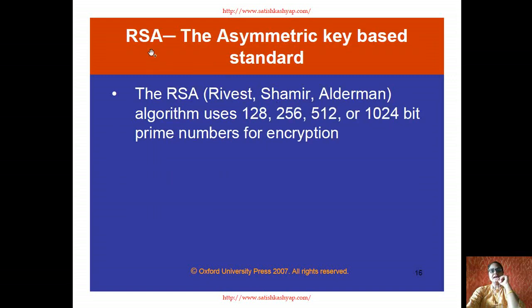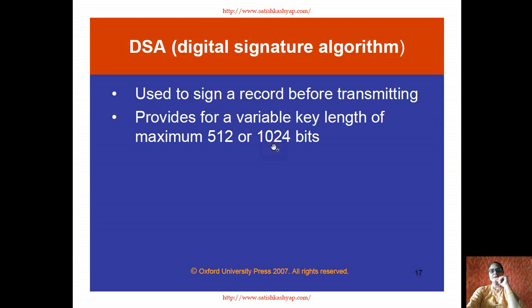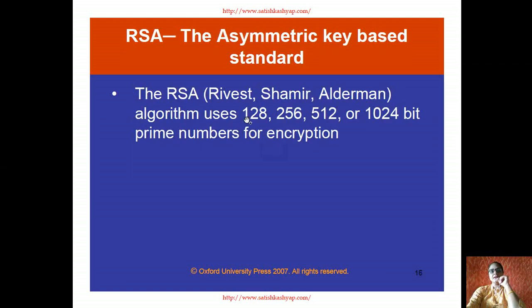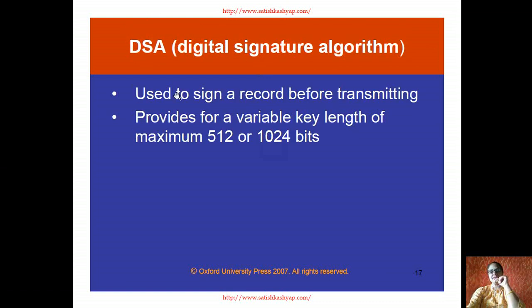Then let's see RSA algorithm, how this RSA algorithm works. The asymmetric key based standard, it uses algorithm which is having 128, 256, 512 and 1024 bit prime numbers for encryption. Okay, if you study the subject called as network security, under this network security the entire algorithm is being explained, RSA algorithm, DSA algorithms, and it is being implemented in C++ programming language also. See how that ciphertext is being created and how that information is being transmitted.